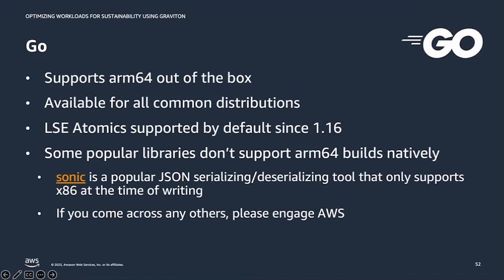So with Go, Go is supported for ARM64 out of the box. It is available for all common distributions. Some popular libraries don't support ARM64 builds natively. However, if you come across any of these, please do engage with AWS, and we can support you as best as possible for your Go journey to Graviton.